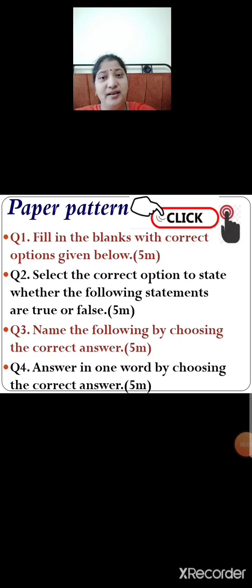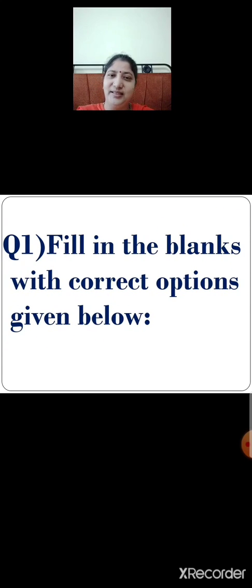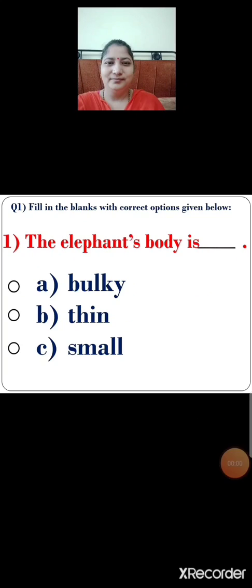Now children, let us proceed with first question. Fill in the blanks with correct options given below. Number 1. The elephant's body is dash. Let me repeat again. The elephant's body is dash. There are 3 options given below.